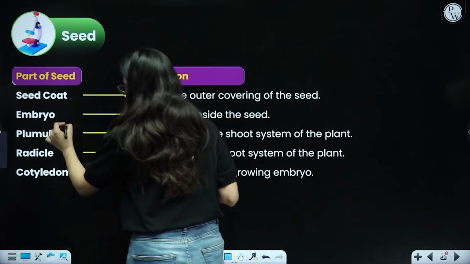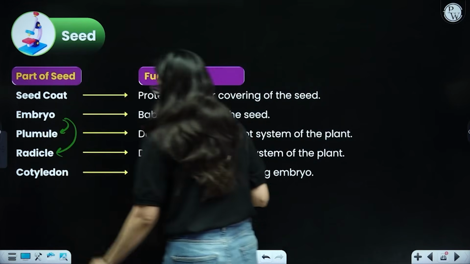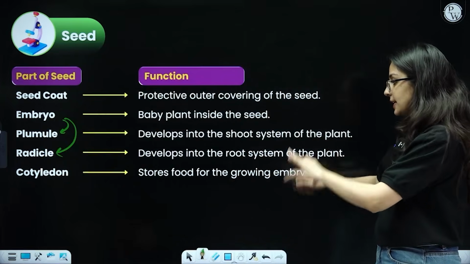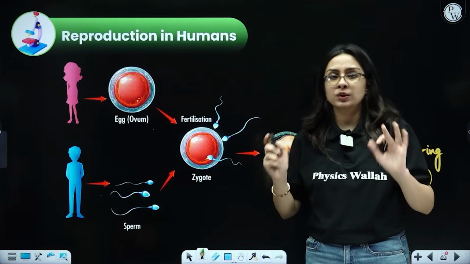Talking about embryo, it has two parts again, plumule and radicle. Plumule will form the shoot system, radicle will form the root system. Cotyledon basically has the stored food to provide it to the growing embryo.